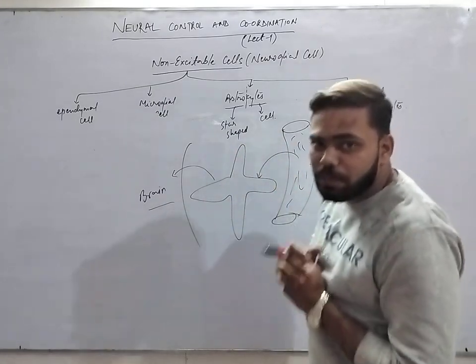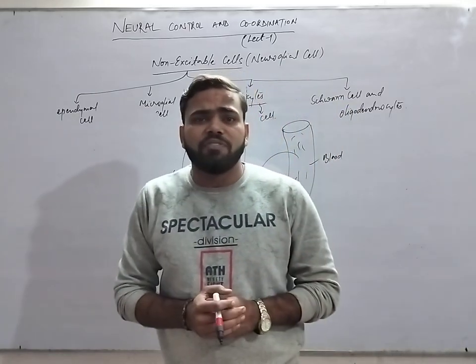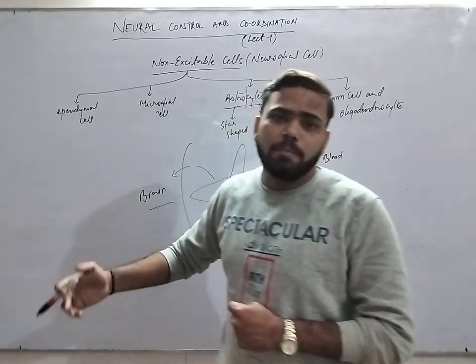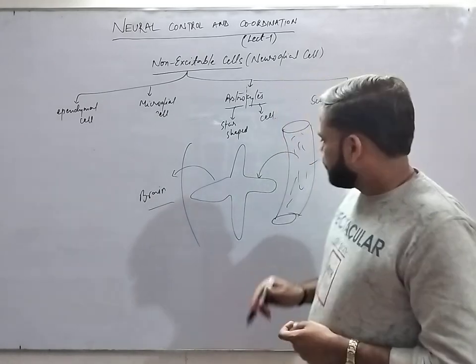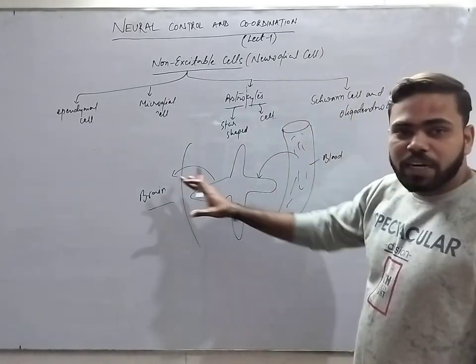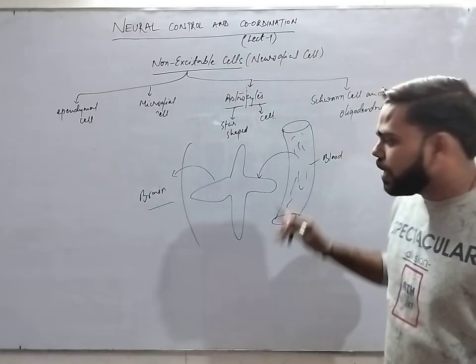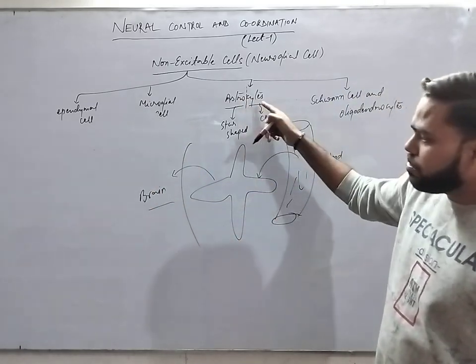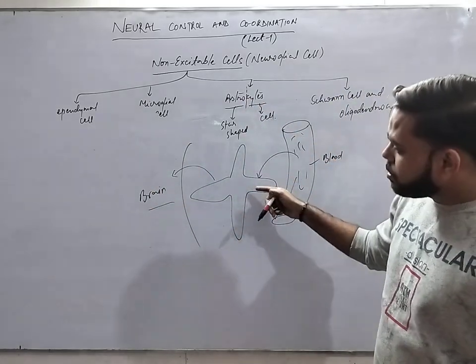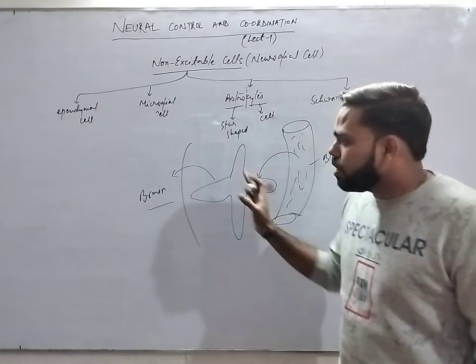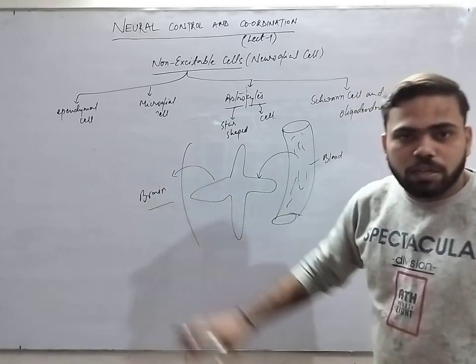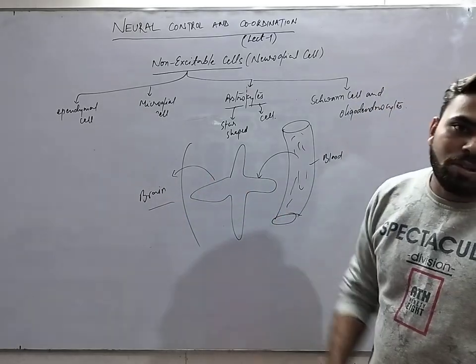That's why there is much less probability of getting infection in the brain compared to other parts. If anything wants to go to the brain, it cannot go directly. It has to go first to the astrocytes. If the astrocyte identifies it as safe for the brain, it will move forward. Otherwise, it cannot go to the brain.